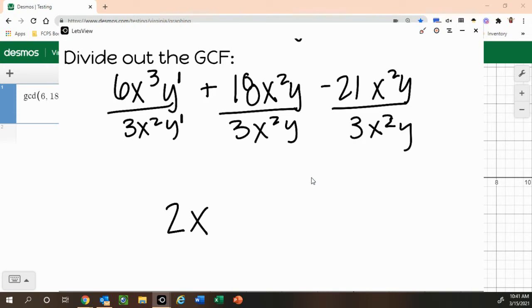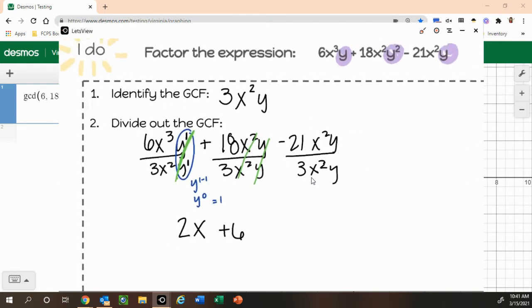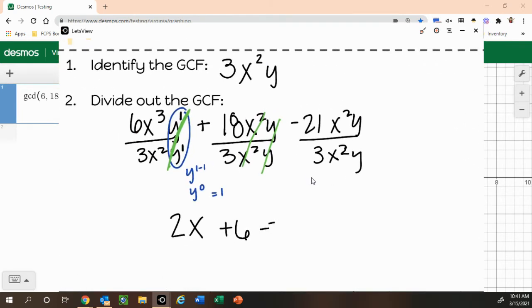You could go through the whole process. We know this gives us y to the 1 minus 1, which gives us y to the 0, which equals 1. Or, since it's the exact same exponent top and bottom, just cross it off and we know that it leaves us with a 1. 18 divided by 3 gives us 6. X squared up top, x squared on the bottom, cancels. Same thing with our y's, they're going to cancel.